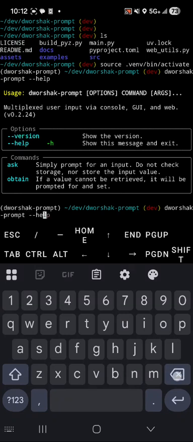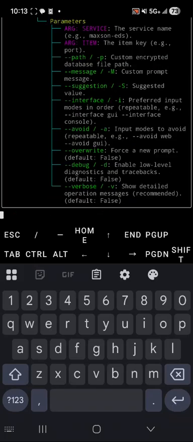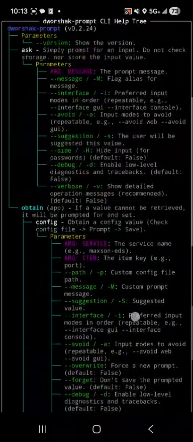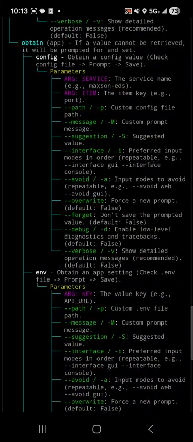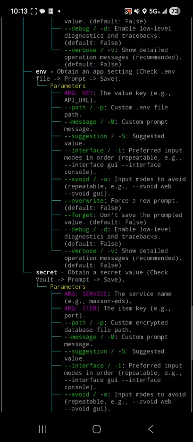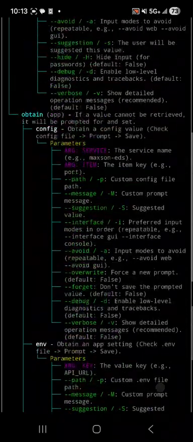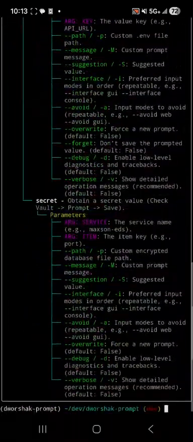Okay, let's take a look at the full help tree. Now this help tree command is from the typer help tree Python library, which I created. So this is the help for the basic ask command. And here's your obtain command. Obtain comes in three flavors: config, env, and secret. That's a question of where your value will be stored, and there are some behavioral differences in how it asks you. So let me demo ask.